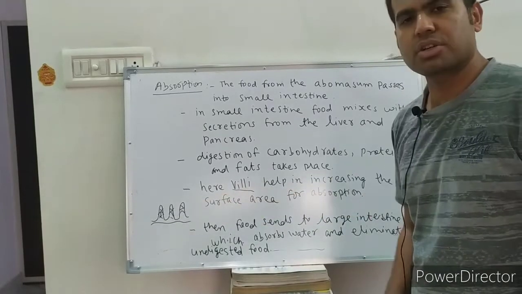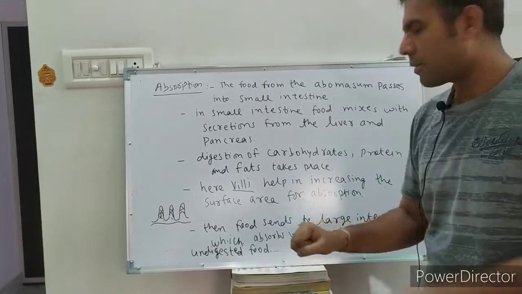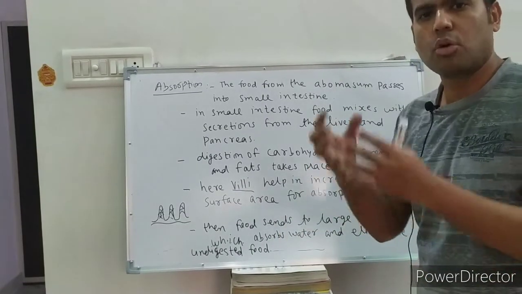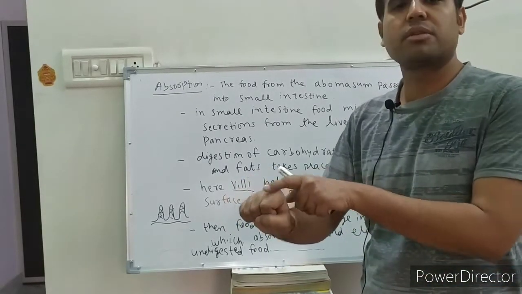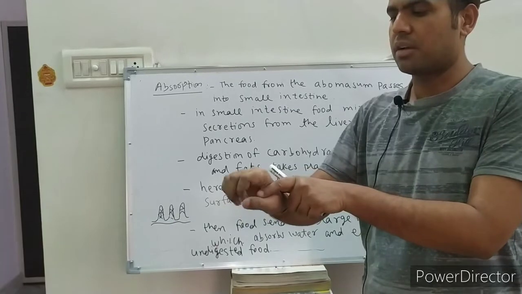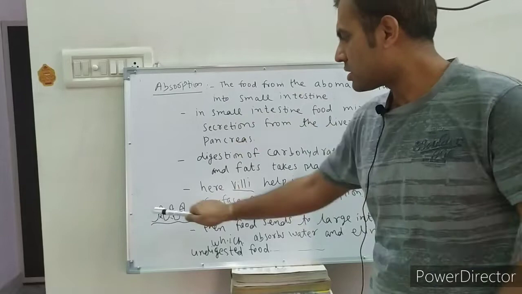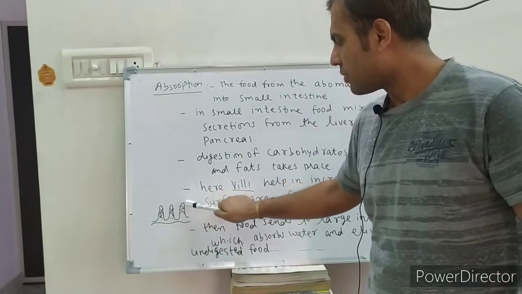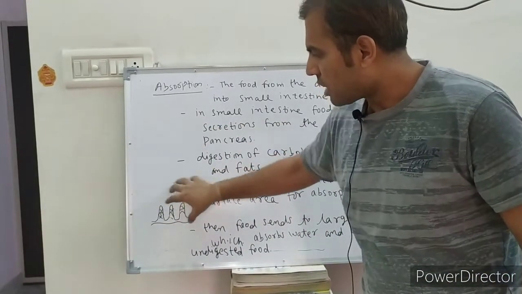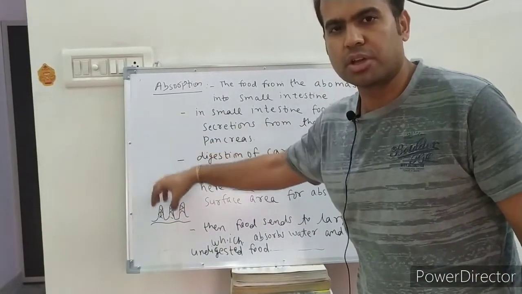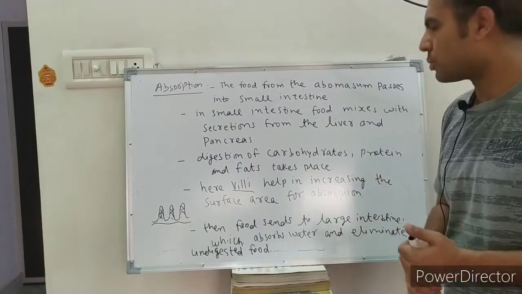Now in the small intestine there are villi structures. Villi are finger-like structures, like our fingers. Villi increase the surface area for more absorption. Like this is our hand, and when we close the fingers, this is the surface area, and when we open the fingers, the surface area will increase. This is the villi structure, so it increases the surface area for more absorption. This type of structure absorbs more food. So villi help to increase the surface area for absorption.